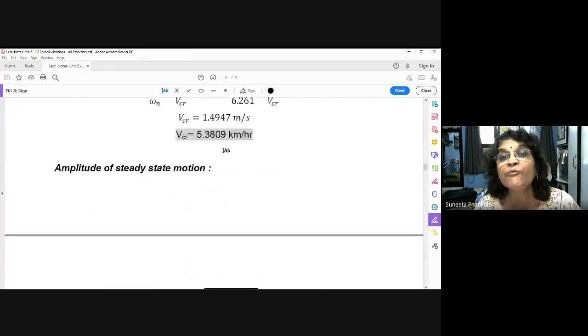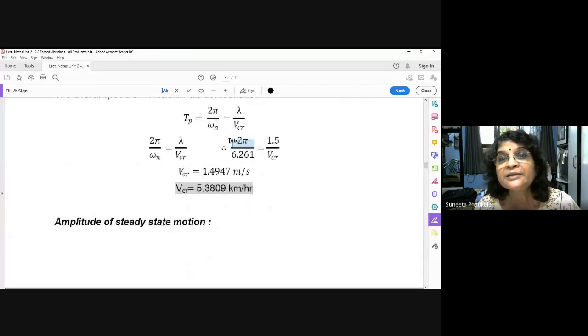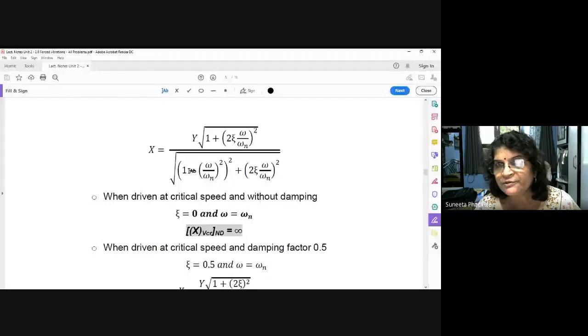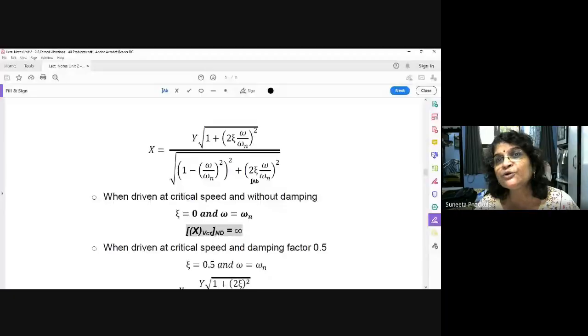What is omega? It is a critical speed, which means omega is equal to omega n. So here omega upon omega n is equal to 1. So 1 minus 1 is 0, this term will be 0. This will be 1. So square root of 2 zeta squared is simply 2 zeta. But there is no damping, so this term is also 0. So this is 1 plus 0, 1. And this term is 0, because zeta is equal to 0.